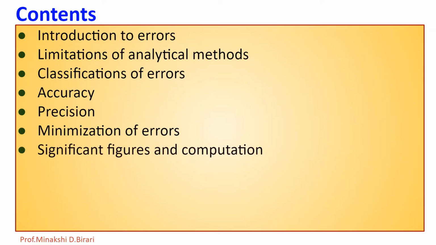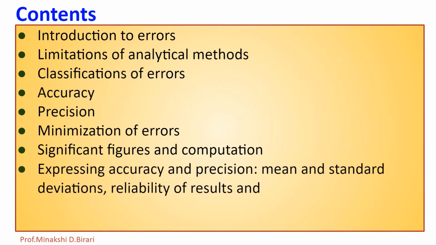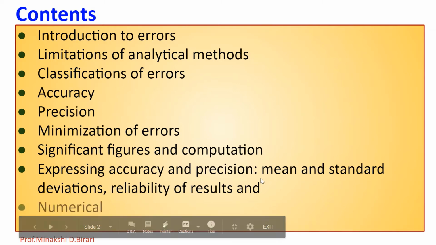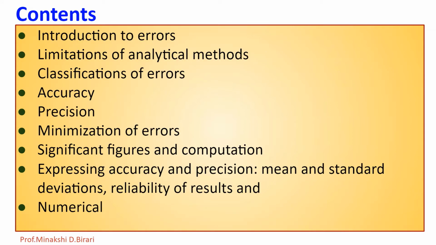We will study significant figures and computation, the different methods which are used to express accuracy and precision, mean deviation, standard deviation, reliability of results, and the numericals based on these topics. So, we will study all these topics one by one.